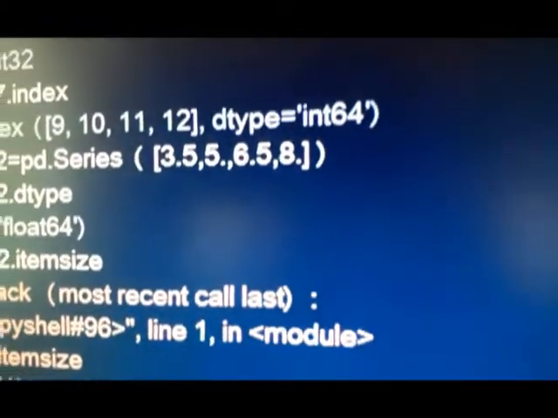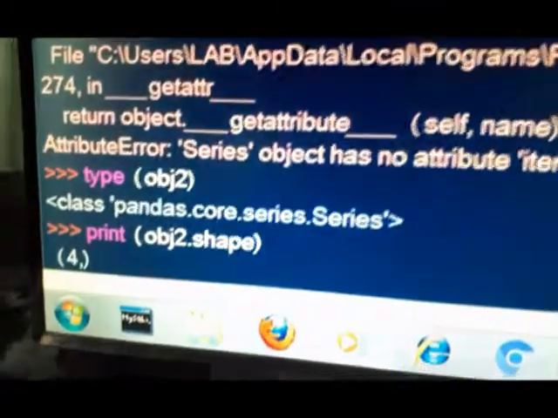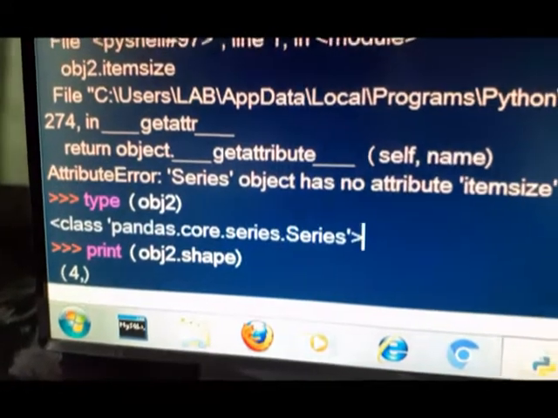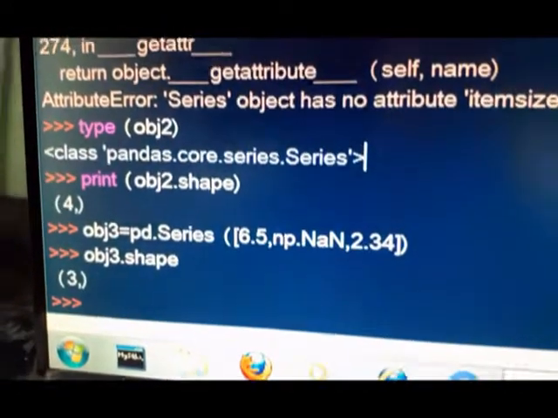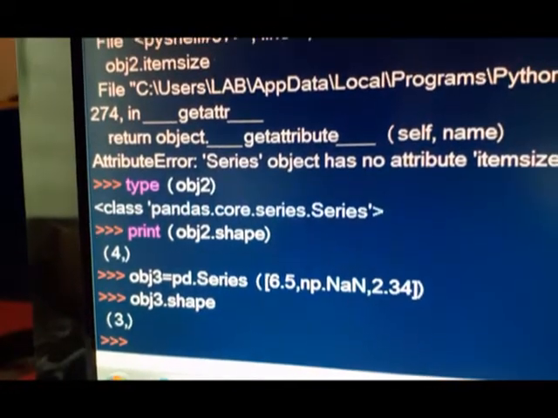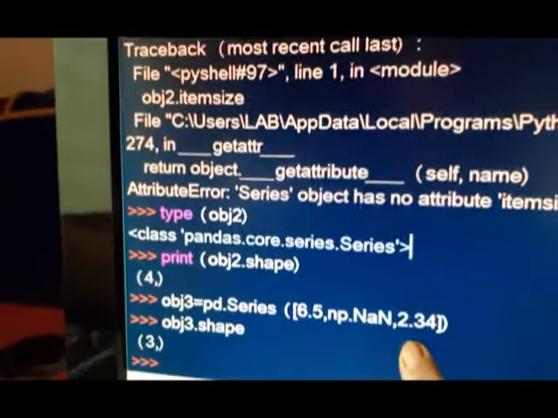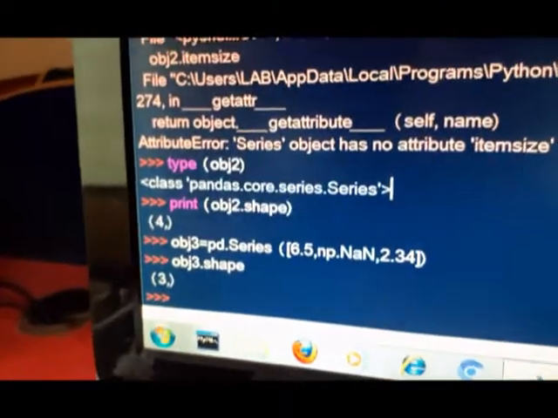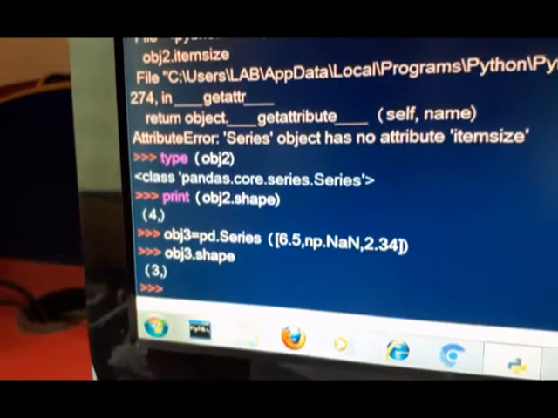We had passed 4 elements, that's why obj2's shape is 4. But obj3 I have created with 3 values, so its shape is 3. But how to write the output? 3 comma, 4 comma, this way.